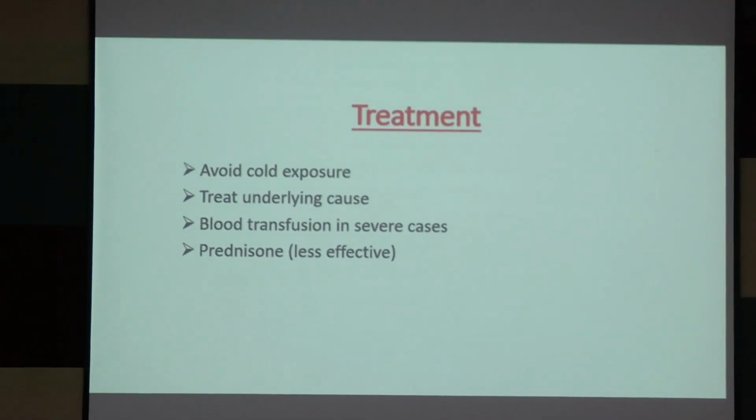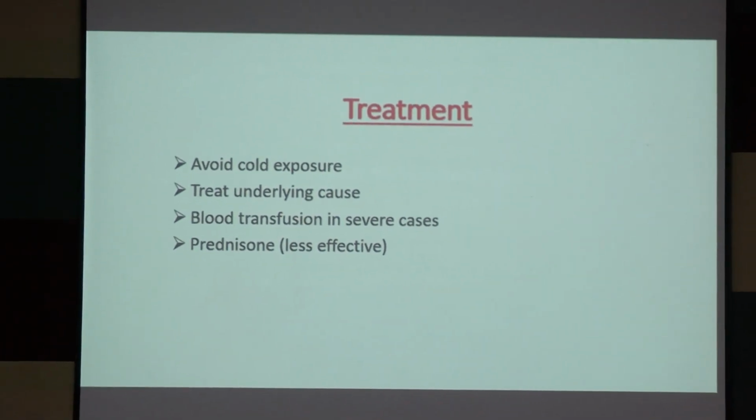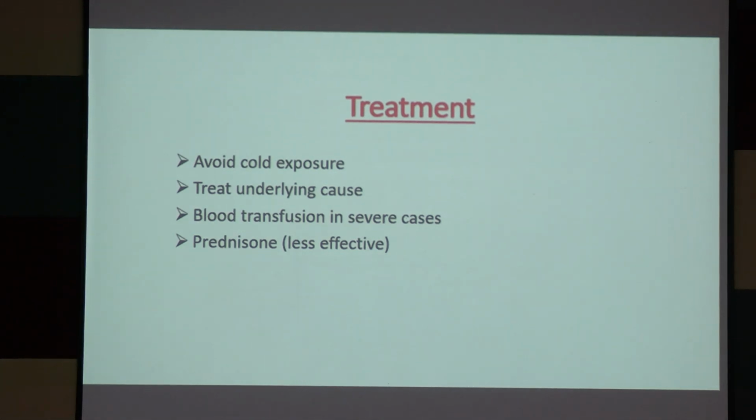So what are the differences between warm antibody hemolysis and cold antibody hemolysis? Warm antibody is of IgG type, cold antibody is of IgM type. Warm antibody hemolysis normally occurs at 37 to 40 degrees centigrade. Cold antibody hemolysis normally occurs at less than 37 degrees centigrade. And treatment of both is different. Prednisolone steroid will be effective in warm antibody hemolysis. Here it is less effective or not effective in cold antibody hemolysis.